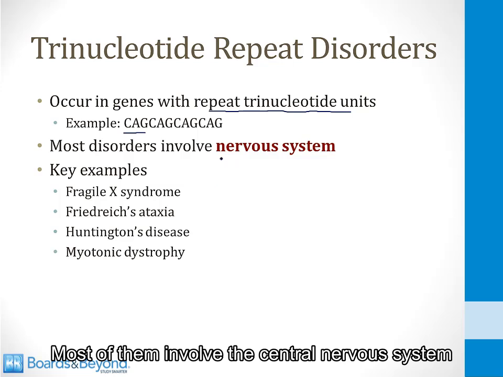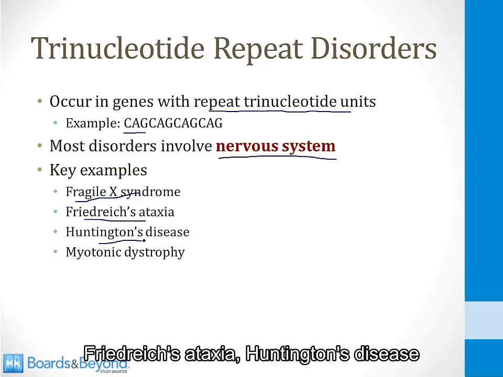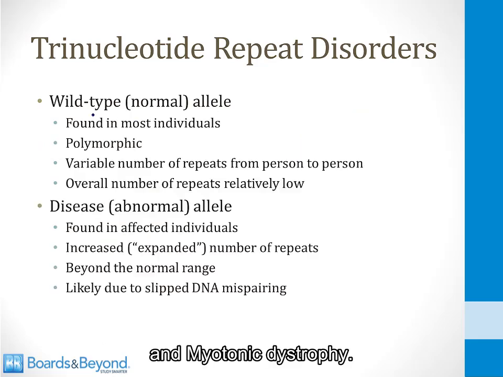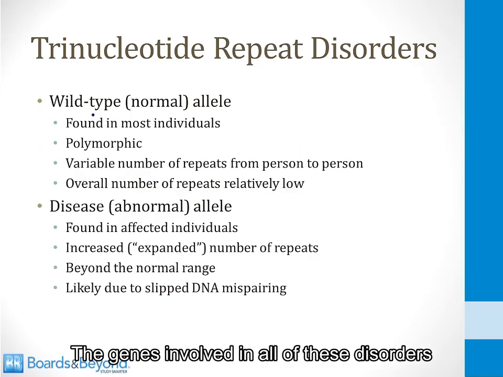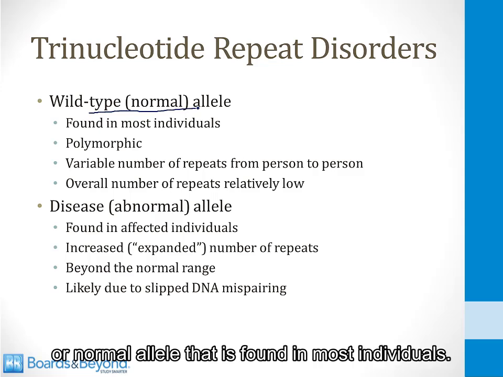Most of them involve the central nervous system in one manner or another, and we'll talk about all the examples listed on this slide in this video, including Fragile X syndrome, Friedreich's ataxia, Huntington's disease, and myotonic dystrophy. The genes involved in all of these disorders share some common features. For all of these genes, there is a wild type or normal allele that is found in most individuals.